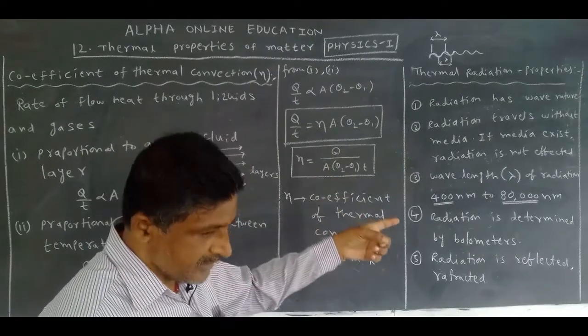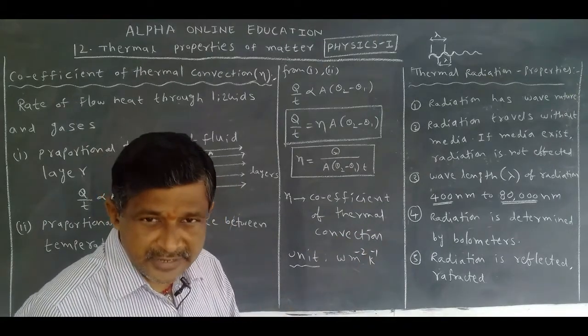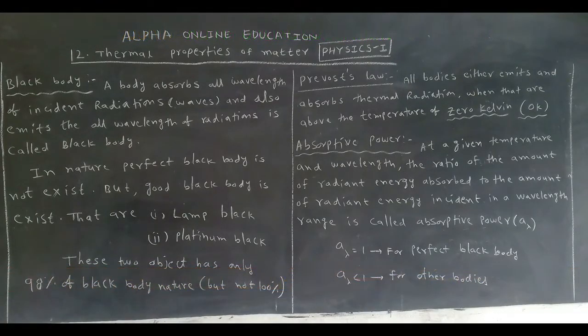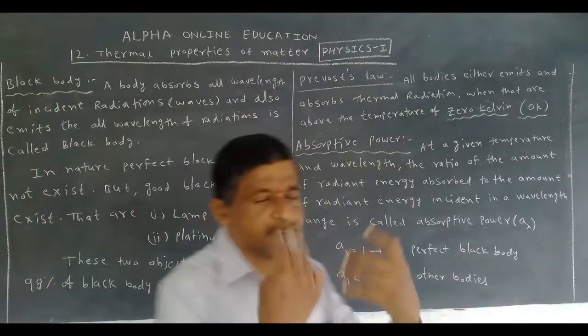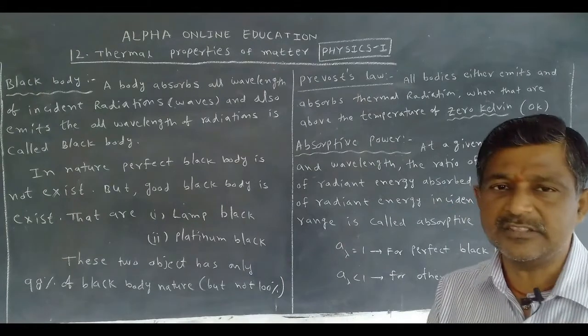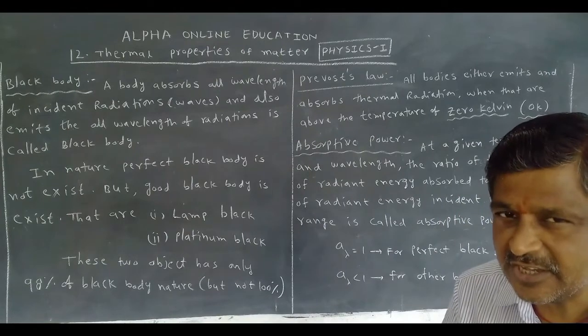Not only these properties, the topics that follow are also very important for thermal radiation. Black body. This is a very important topic. What is a black body? Everything that looks black is not a black body as per science. Now, what is a black body? A body that absorbs all wavelengths of incident radiation. Radiation has which nature? Wave nature.